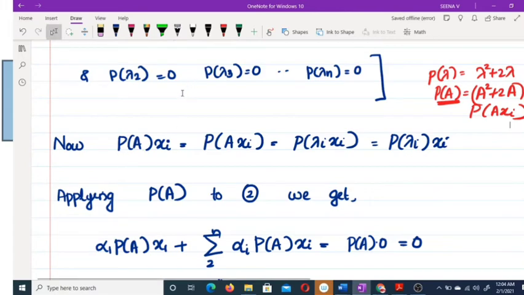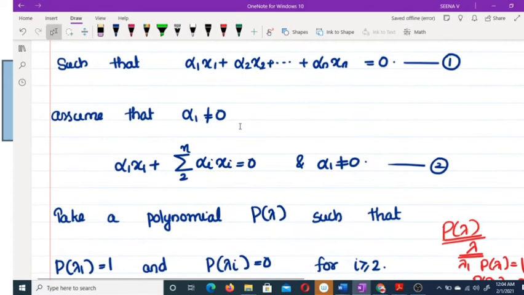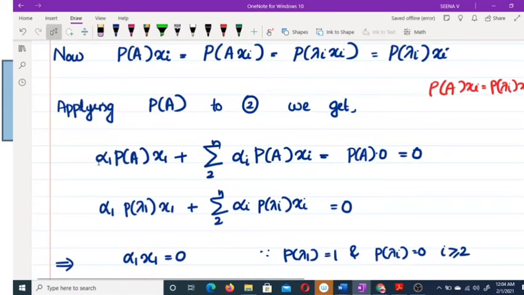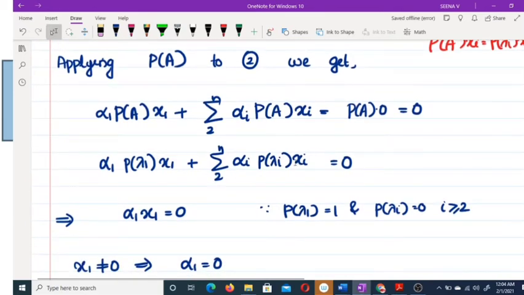What do we get? Here from this we get p of A xi equal to p of lambda i xi. Okay, so apply p of A to equation 2. What is equation 2? Here you are applying p of A. So alpha 1 into p of A x1 plus etc. plus alpha i into p of A xi. But p of A x1 is the same as p of lambda 1 x1. Here also p of lambda i xi.